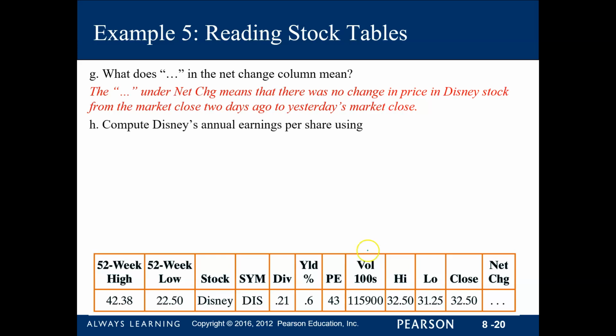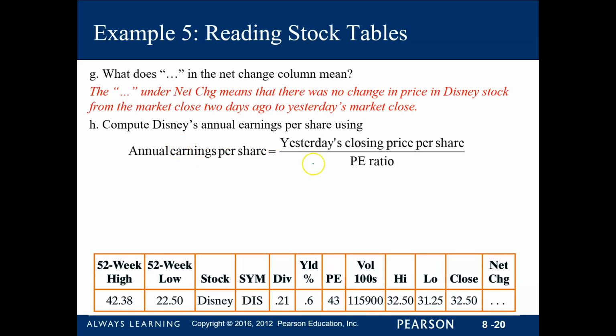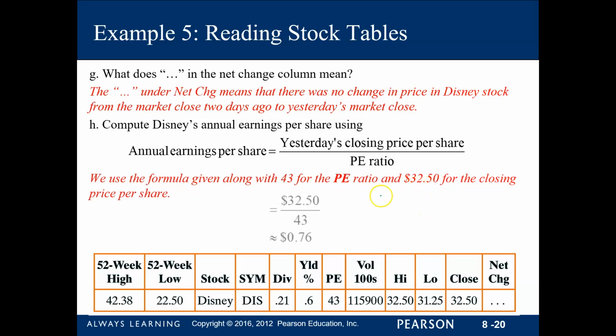okay? And then compute Disney's annual earnings per share. So the formula for the annual earnings per share is yesterday's price per share over the PE ratio. The PE ratio is 43. Yesterday's closing price is 32.50. So if you divide those two, it is roughly around 76 cents. So that is the annual earnings per share. That's how you will earn for every amount that you put into your Disney stock. Okay, so that's how you can read your stock tables.